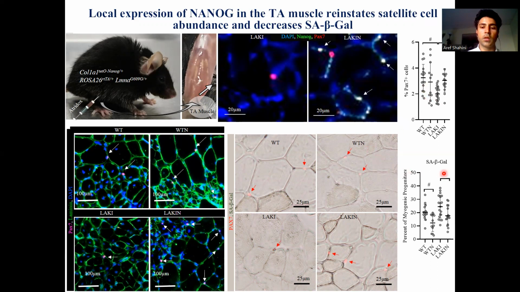Also, expression levels of senescence-associated beta-galactosidase decrease in the skeletal muscle by NANOG expression. So these two observations suggest that in vivo, or in an animal, expression of NANOG in the skeletal muscle decreases that senescent phenotype or reverses aging in those muscle progenitors.